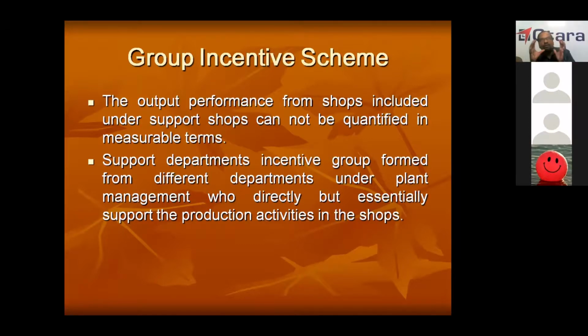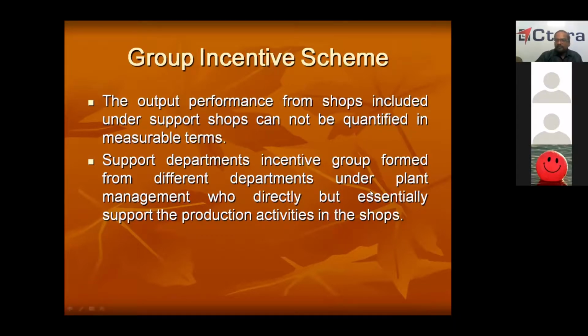In millwright, how much work will be equivalent to one standard production unit? In a plating shop, how many plates cut will be equivalent to one standard production unit? In a spitty shop, how much production will be equivalent to one standard? That will be defined, because you cannot quantify the work in measurable terms.